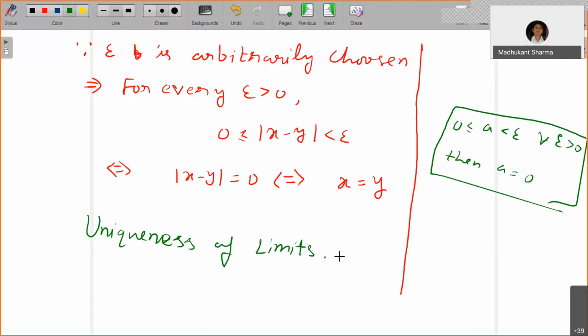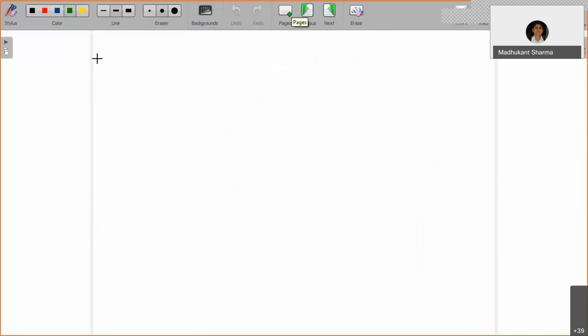Now let me give some examples. Let's say we have the sequence xn equals 1 for all n. Let epsilon be bigger than 0.